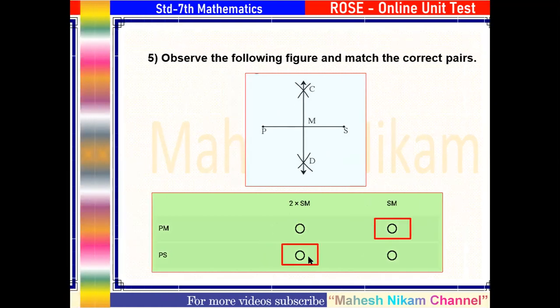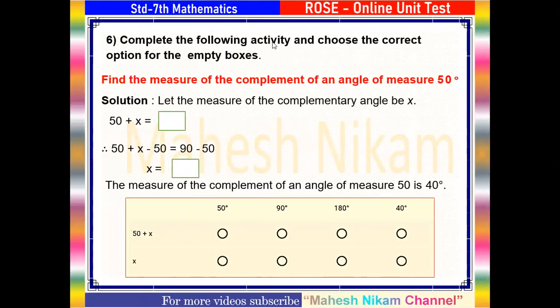Now, question number 6. Complete the following activity and choose the correct option for the empty boxes. Here the activity is given, and also these are the empty boxes. Find the measure of the complement of an angle of measure 50 degree. Given angle is 50 degree, you can find the complement angle of 50 degree. Therefore, its solution is given.